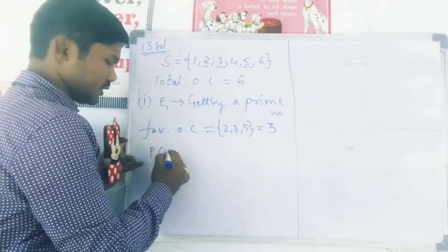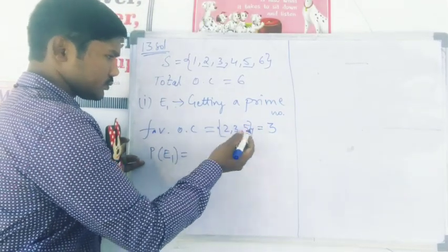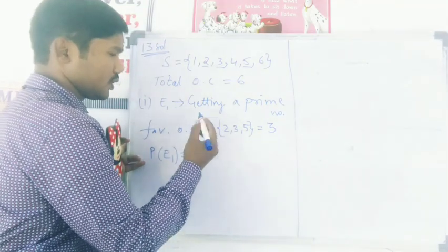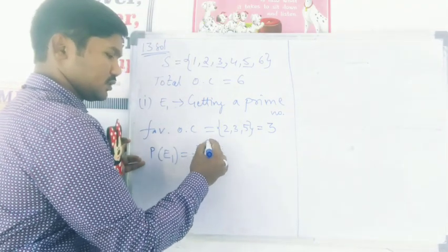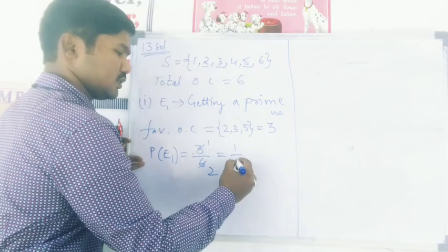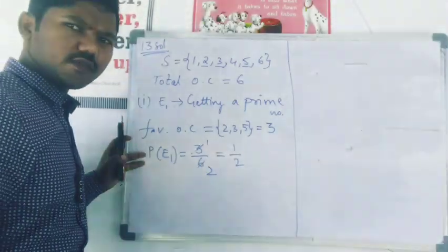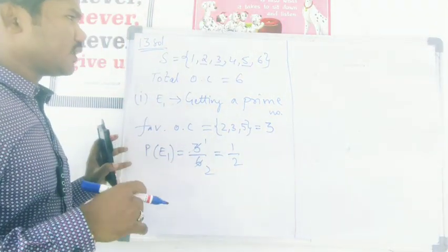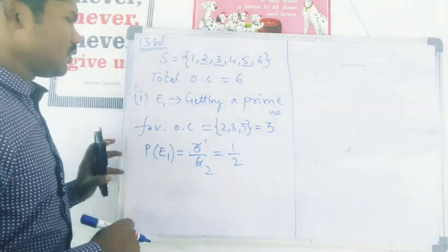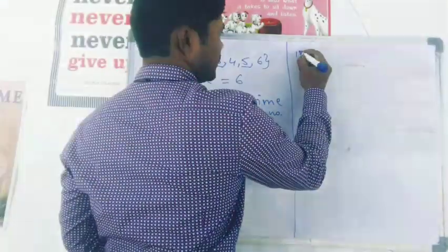So probability of event E1 is favorable outcomes 3 by total outcomes 6. 3 ones, 3 twos, we will get 1 by 2. It means here half of the chances are there that a number turned up is going to be a prime number. Next, event 2.